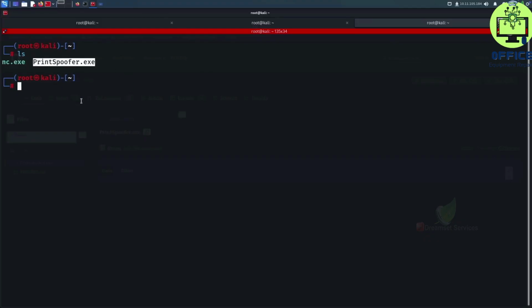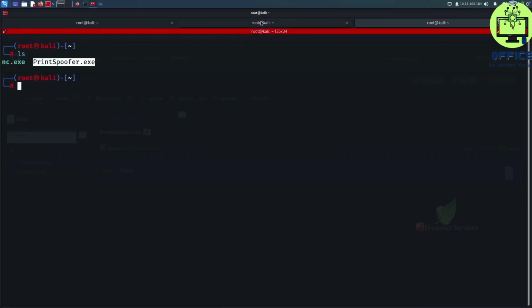This file is supposed to be run inside the target Windows machine like we did before with nc.exe. So the process is very similar. We're gonna have to download the file and then run it from our target server. So let's do just that.